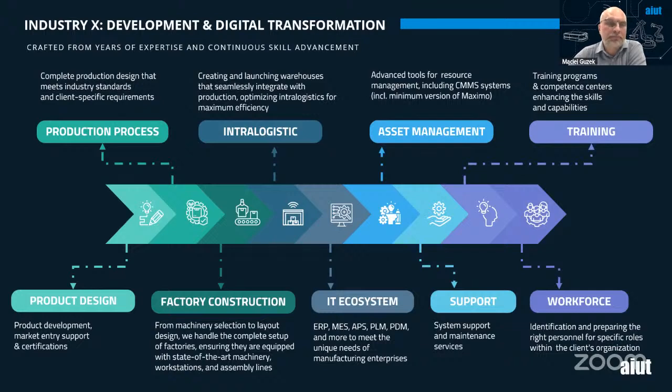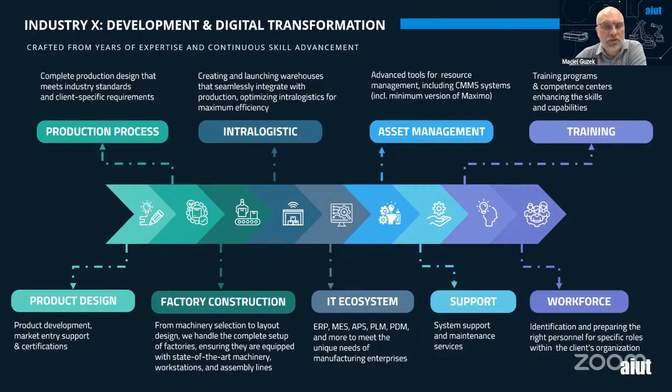Our role is to redesign these ideas, these prototypes, to become real products whose production can be automated. Next step is designing the production process to optimize it from the beginning for dedicated assets, through the factory construction, machine building, delivering the production assets, through the whole intralogistics, which is a little bit closer to facility management.